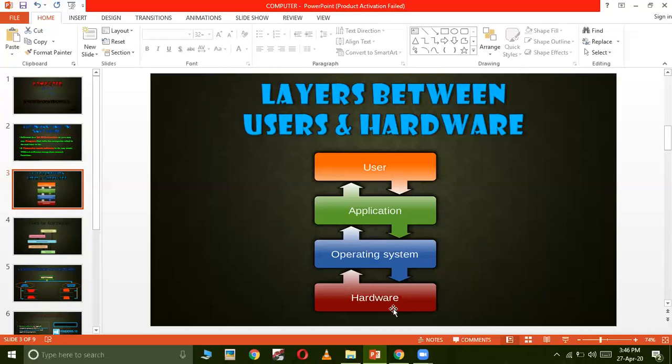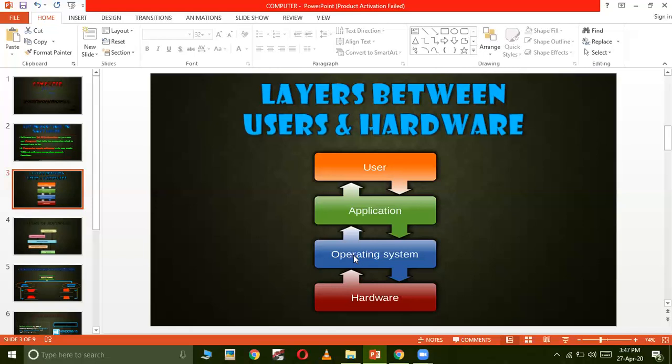But that means to the processor for that input to be processed. Once the input is processed by the hardware, the hardware returns the output, and then that output is sent back to the operating system. Now, from here, it's the work of the operating system to decide where it has taken the input from and where it has to display the output.